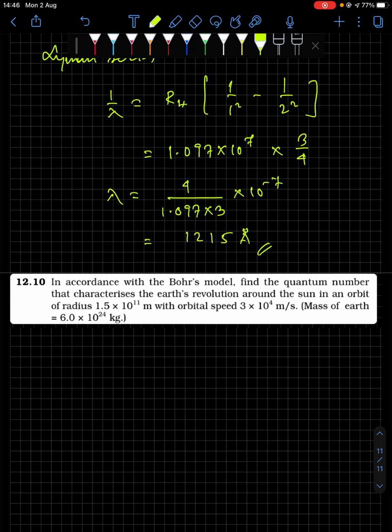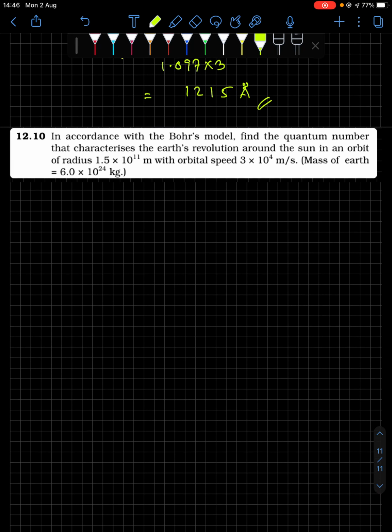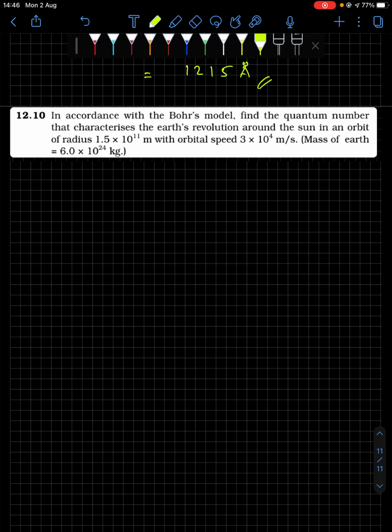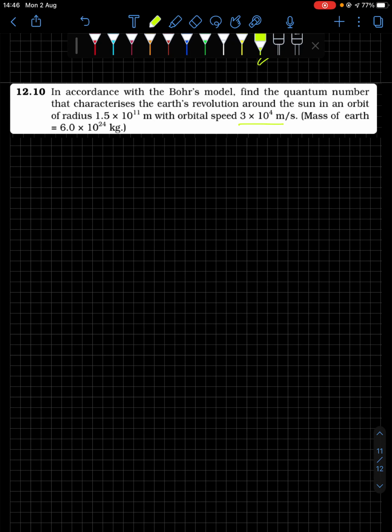Lastly, we have question number 10. By using Bohr's model, you have to find out the quantum number while Earth is revolving around the Sun. The radius of Earth's orbit around the Sun is given, the mass of Earth is given, and the velocity is also given. If you use Bohr's model here, mvr equals nh by 2 pi, where we are considering the mass as capital M. We need to find out n. The question is asking to find n.